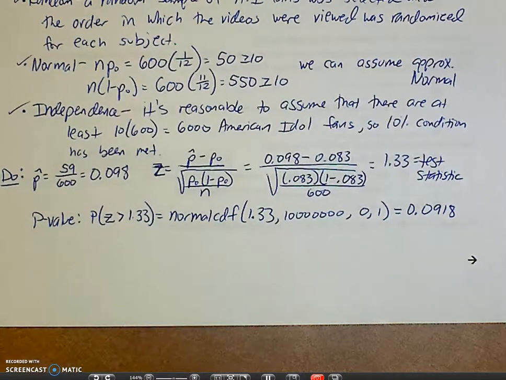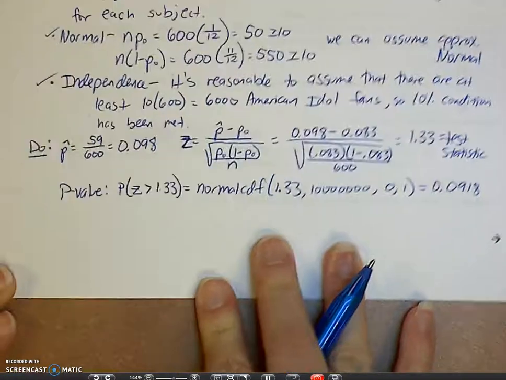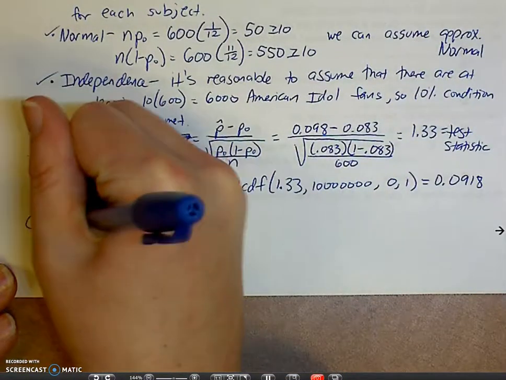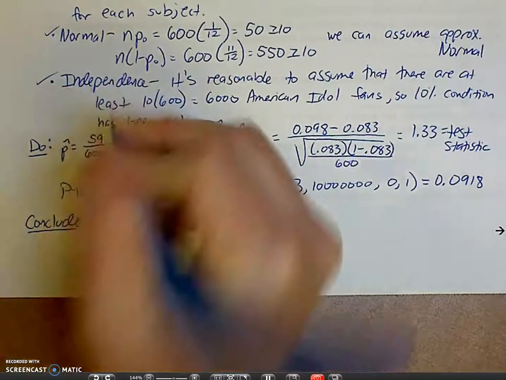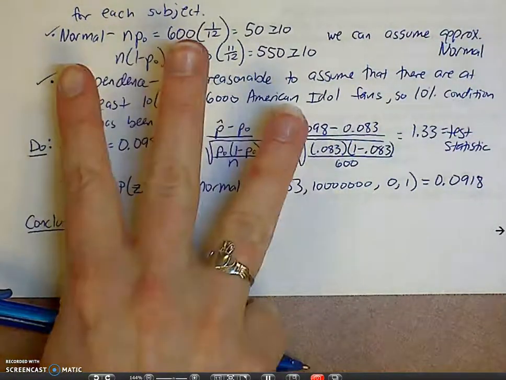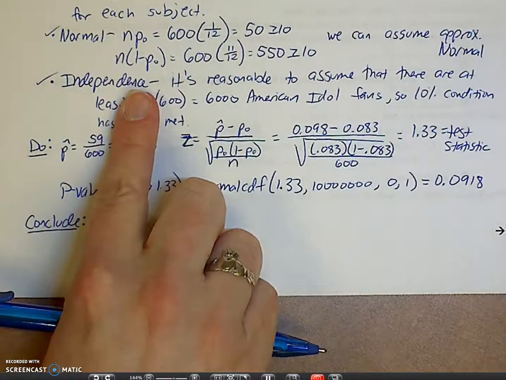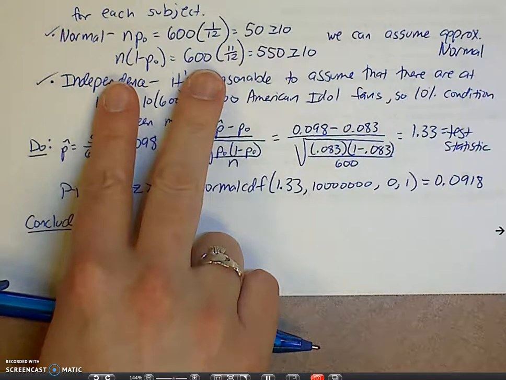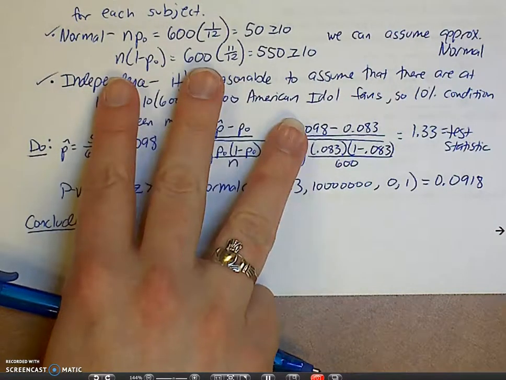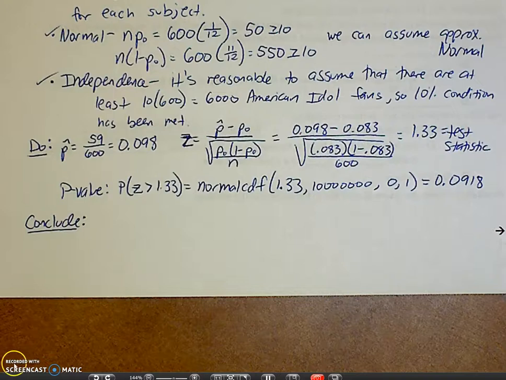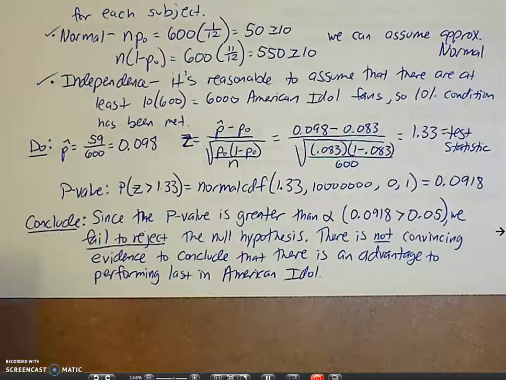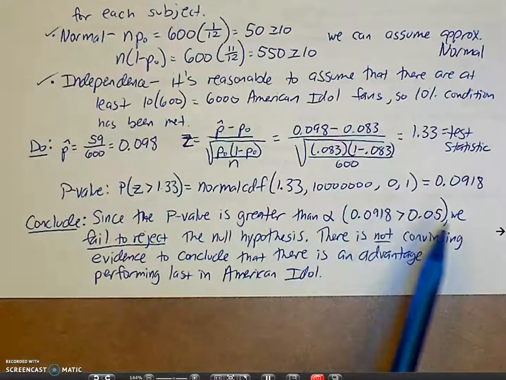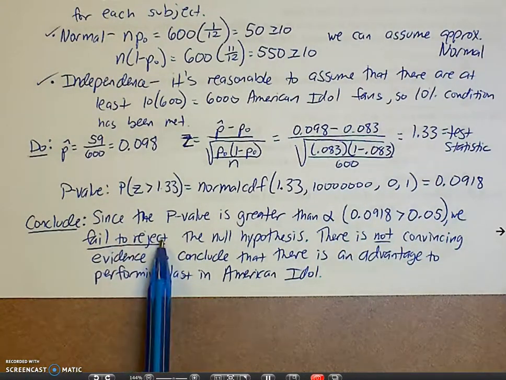So now comes our last part, is where we conclude. We need to make a decision, and we need to state our conclusion. In your conclusion, you need to say 3 things. Compare your p-value to your alpha. Talk about what you're going to do with the null, and then say what you want to do with your alternative. Since our p-value is greater than alpha, and I'm actually saying our p-value is this or alpha was this, we are going to fail to reject the null.